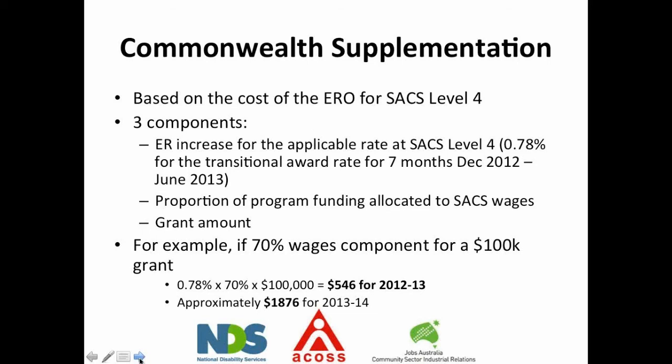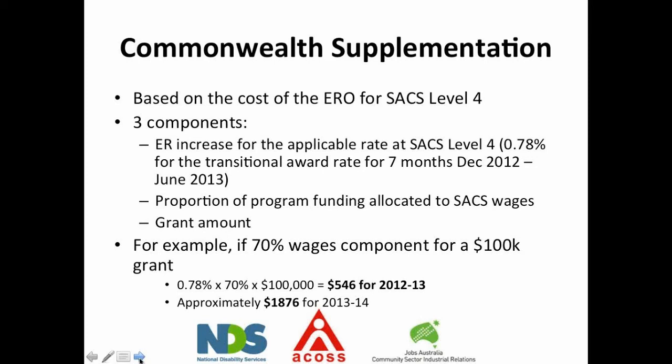Now you can see there's two variables there that could create problems for you. If you don't have the majority of your workers at a level 4, if you have them at a higher level, or if the proportion of your program funding allocated to SACS wages is higher than that 70%. Looking at it as an example, where we have a $100,000 grant, it's 0.78% times 70% times $100,000. So there you go, you're looking at a $546 increase for 2012 to 2013. So it's going to be higher next year because it's for a longer period. But that's just one example.